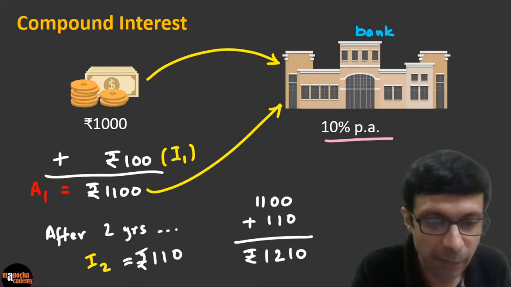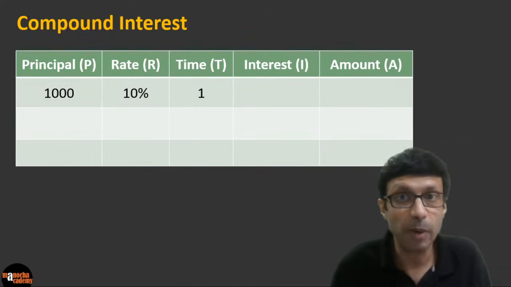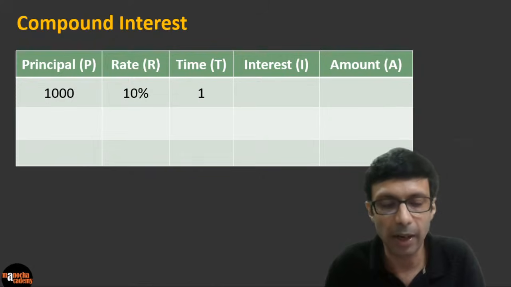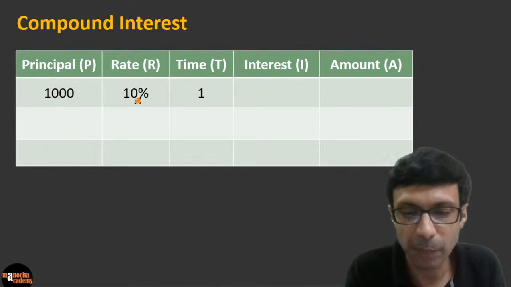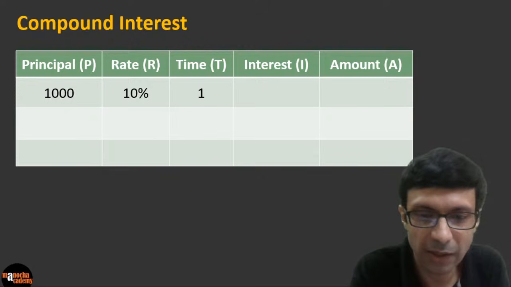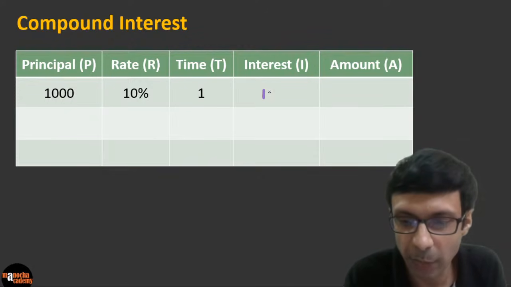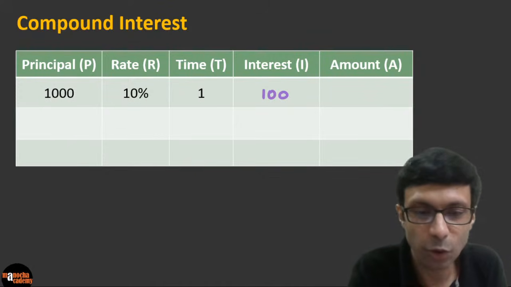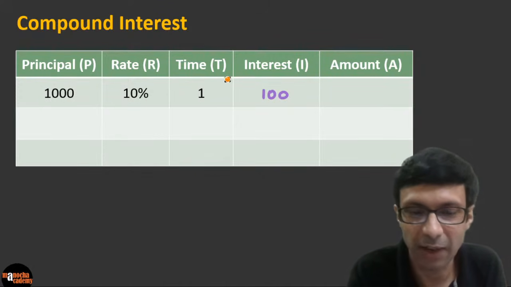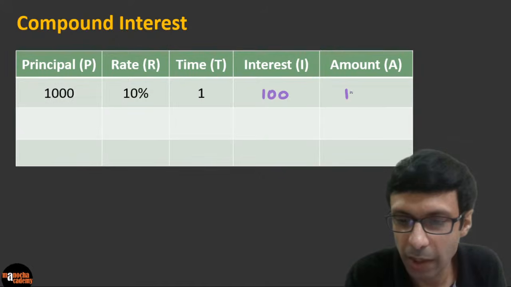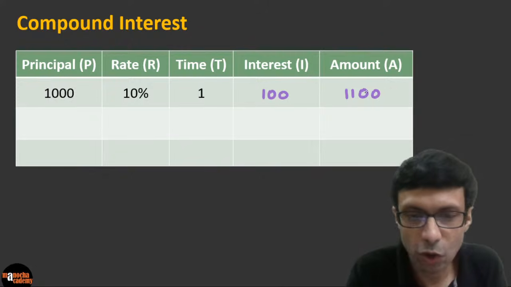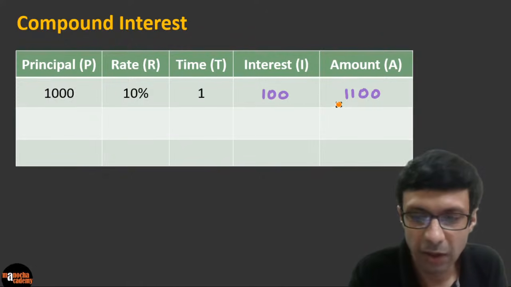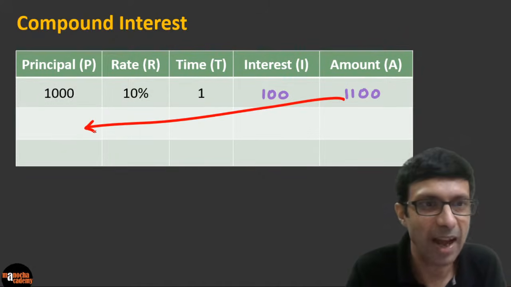Okay. So guys, this can be easily understood if you make a table. So let me make it really easy for you. So if you make a table like this, right? So what was our original principal? 1,000 rupees. The rate was 10%. In 1 year, as we had calculated, we were getting an interest of 100 rupees, 10%, right? So what was the total amount? The principal plus 100. So the total amount after 1 year was 1,100. Now what do you do? You just copy this total amount to the principal here. As simple as that.